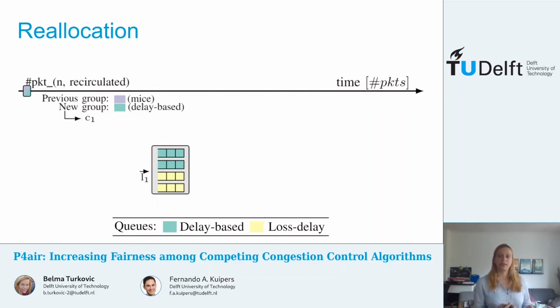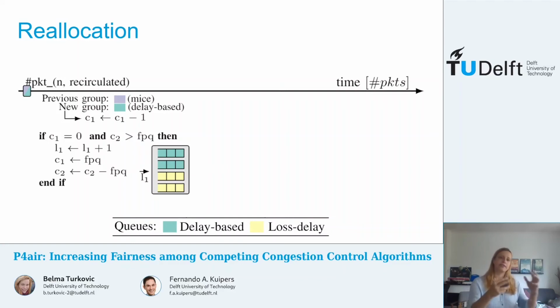Thus for each update packet, so each recirculated packet, these counters are decreased or increased depending on the previous and the new group. So in this case, since the new group is the delay-based group, we decrease the counter associated with the delay-based group, C1. As the previous group was a short-lived flow, we don't do anything.